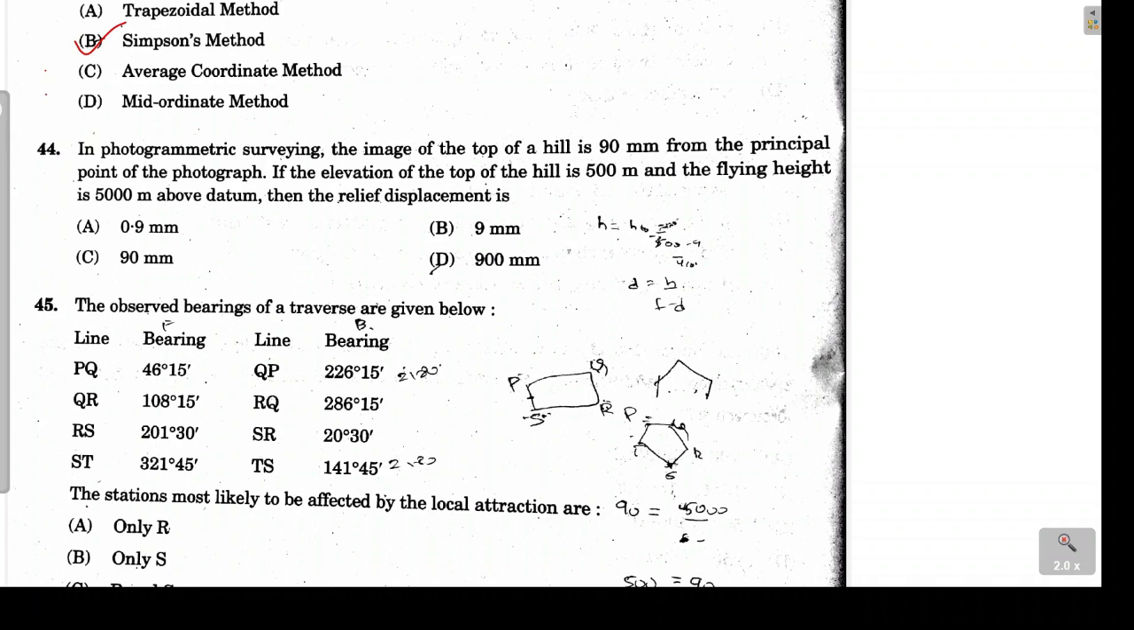Next, 44th problem. So we are doing a photogrammetric survey. The image of the top of the hill is 90 mm from the principal point of the photograph. If the elevation of the top of the hill is 500 meter and the flying height is 5000 meter above the datum, then the relief displacement will be how much? So let's understand how to solve this kind of problem. Here we'll be taking the help of a diagram.